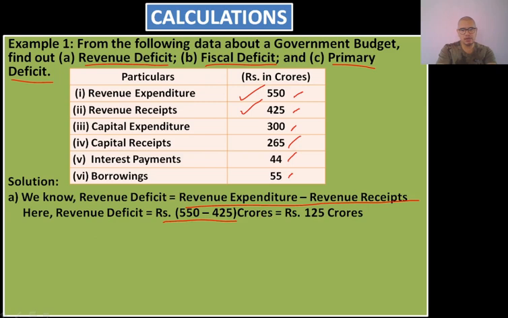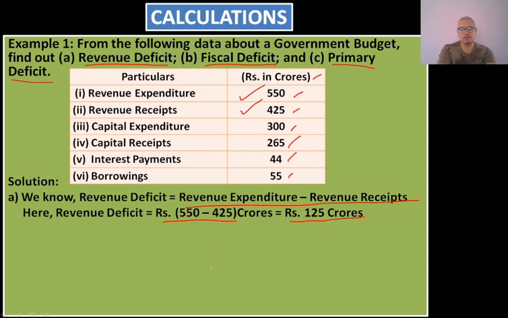Since the data is given in rupees in crores, we will write rupees in crores over here. When we deduct 425 from 550, we get 125 crores. So our first portion is solved.